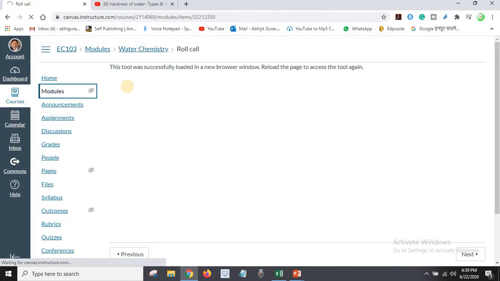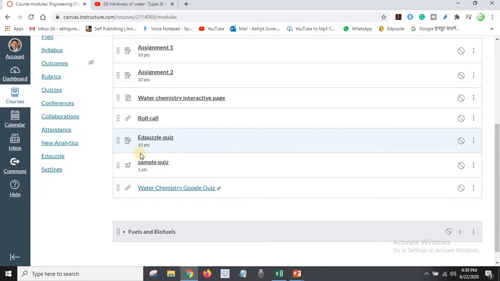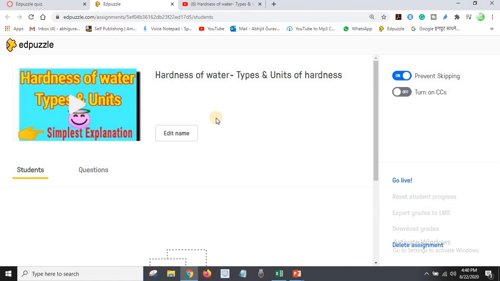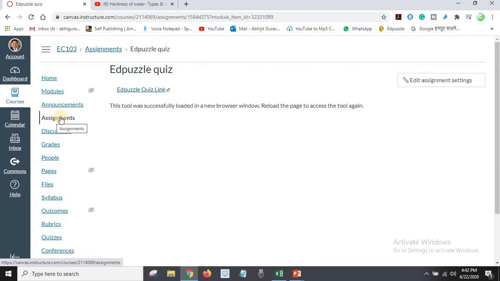Then the module, that is water chemistry. This is one of the tools that I have added here. This is a formative assessment tool, Edpuzzle. If I click here, it will direct me towards edpuzzle.com. Students need to create an account on edpuzzle.com. Similarly, teachers also have their account in Edpuzzle so that they can add their students. This is again a nice platform to have puzzles that can be added in the Canvas platform.